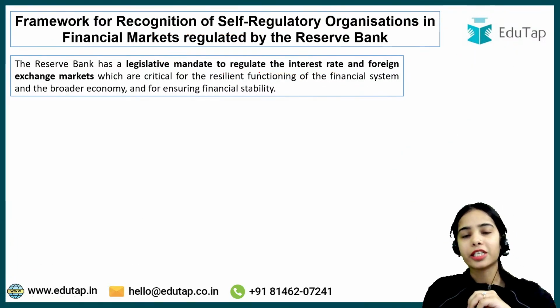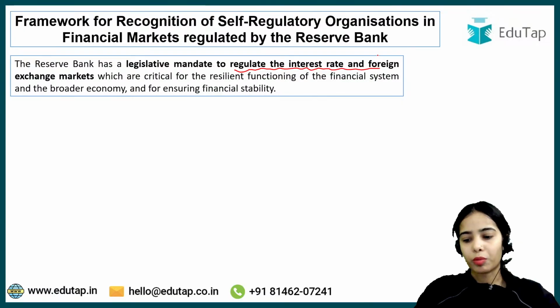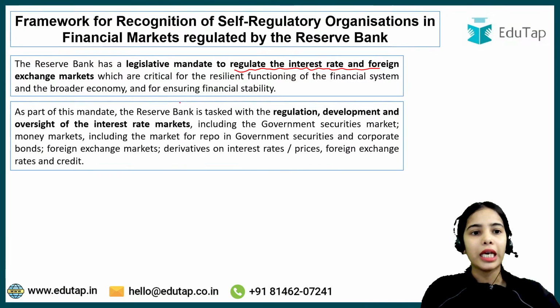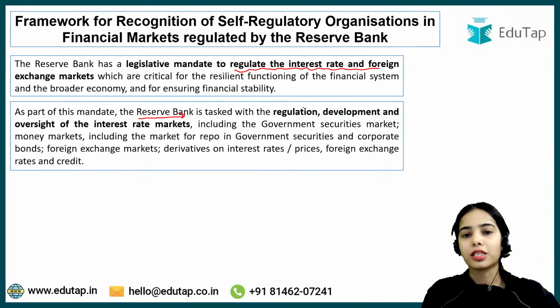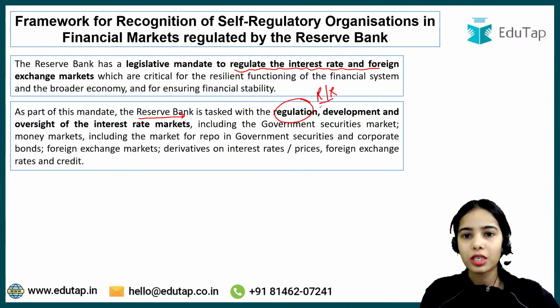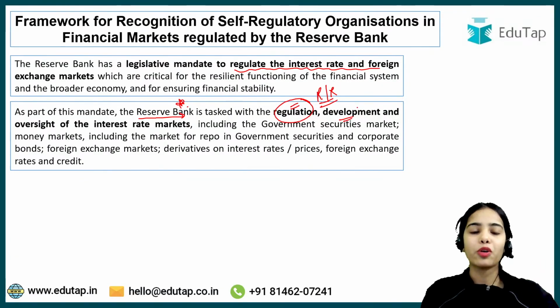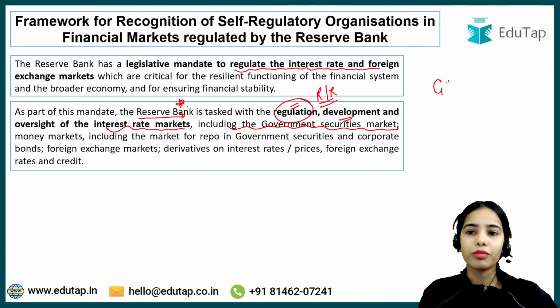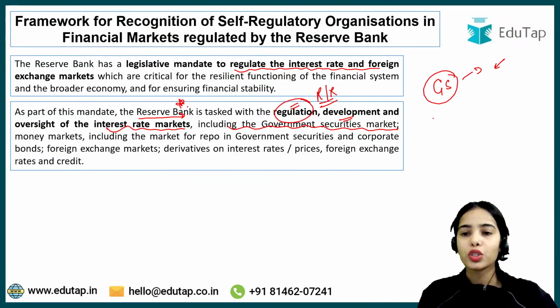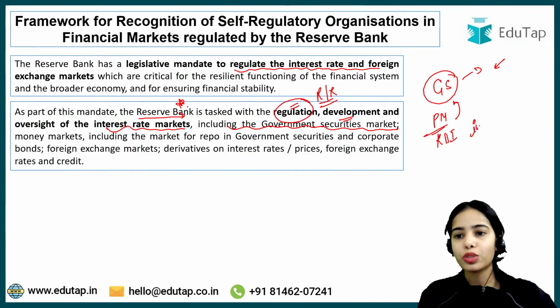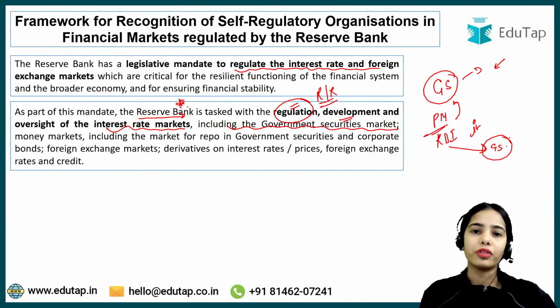So the Reserve Bank has the legislative mandate to regulate the interest rate and foreign exchange markets, which are very important for the functioning of the financial system and the broader economy, and it ensures financial stability. Now, as part of this mandate, the Reserve Bank is tasked with the regulation. It makes the rules and regulations, and it is mandated with the regulation, development and oversight of the interest rate markets, including the government securities market, in which government securities are bought and sold. So in the primary market of government securities, the Reserve Bank of India issues the government securities on behalf of the Government of India.